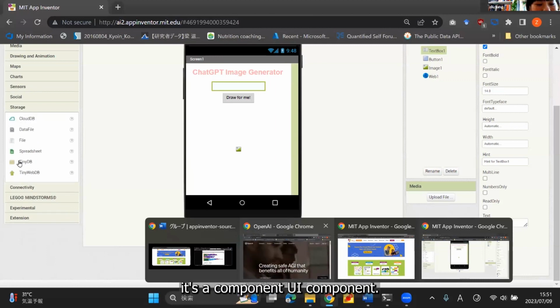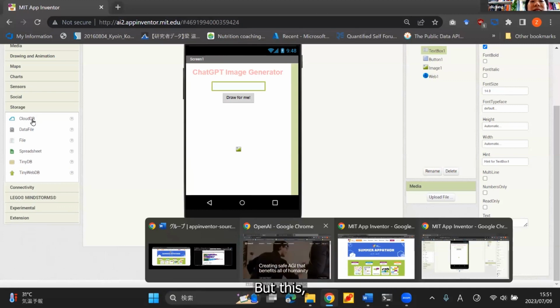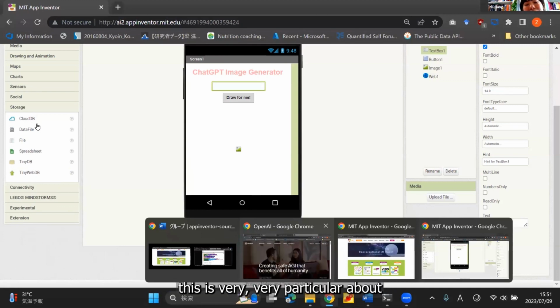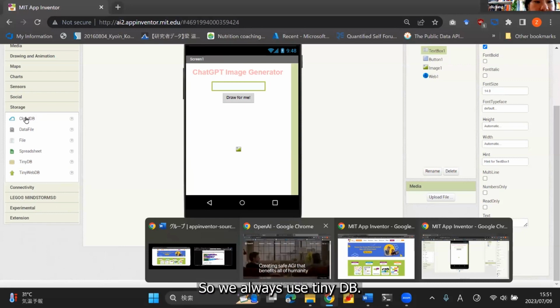Okay, there you go. This is the TinyDB. It's a UI component. You also have the CloudDB, but this is very particular about internet connection. We couldn't use it on our university Wi-Fi, so we always use TinyDB.